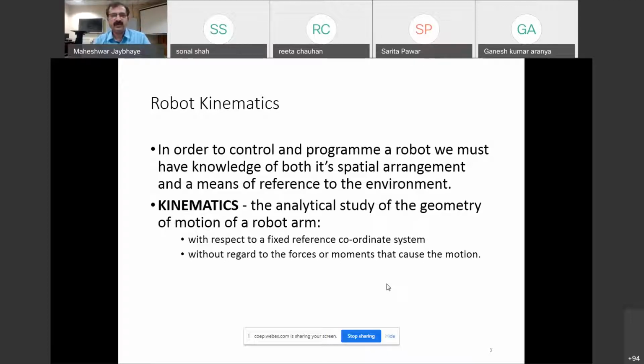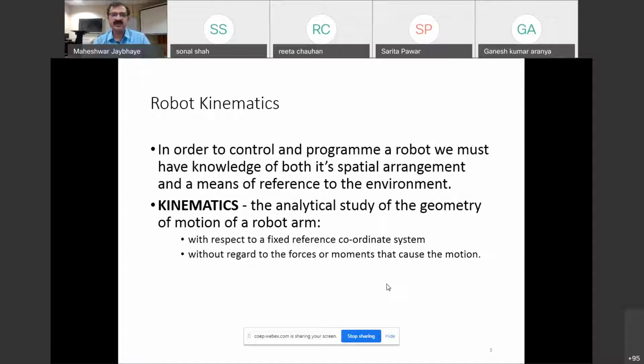So, with reference to the base, what is the environment, that surrounding, what is the configuration of our robot, which kind of robot we are using. That configuration we must know when we are programming that robot for that specific application.